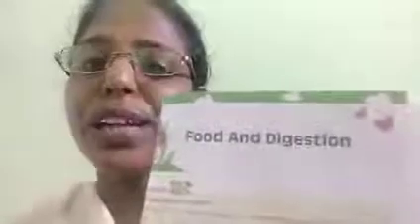Then next we learned the second lesson, food and digestion. In this, first you have to learn what is digestion. Okay, the definition for digestion you have to learn. Before that we learned what are nutrients. What are nutrients? The substances that are needed by our body for good health and growth are called nutrients.